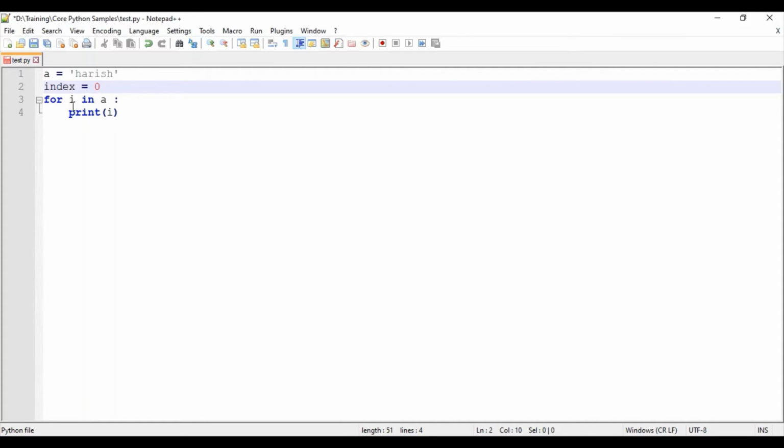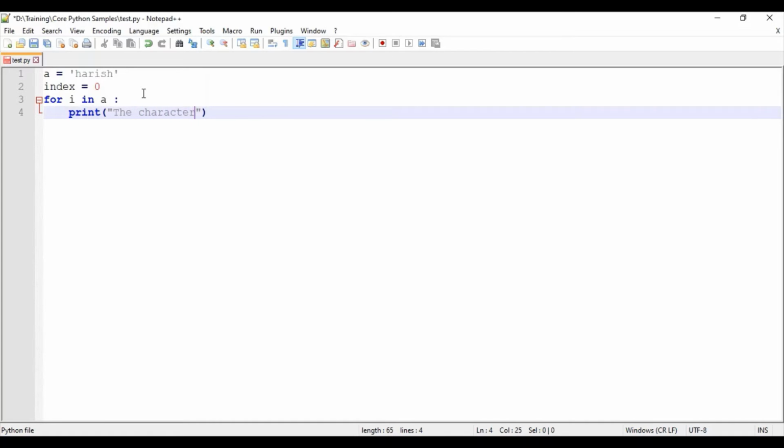So for I in A, I will be printing the character present in index. How can I define the index? I want to print here the index value, like how I want the statement: the character present in index 0 is h. Like this I want the output.